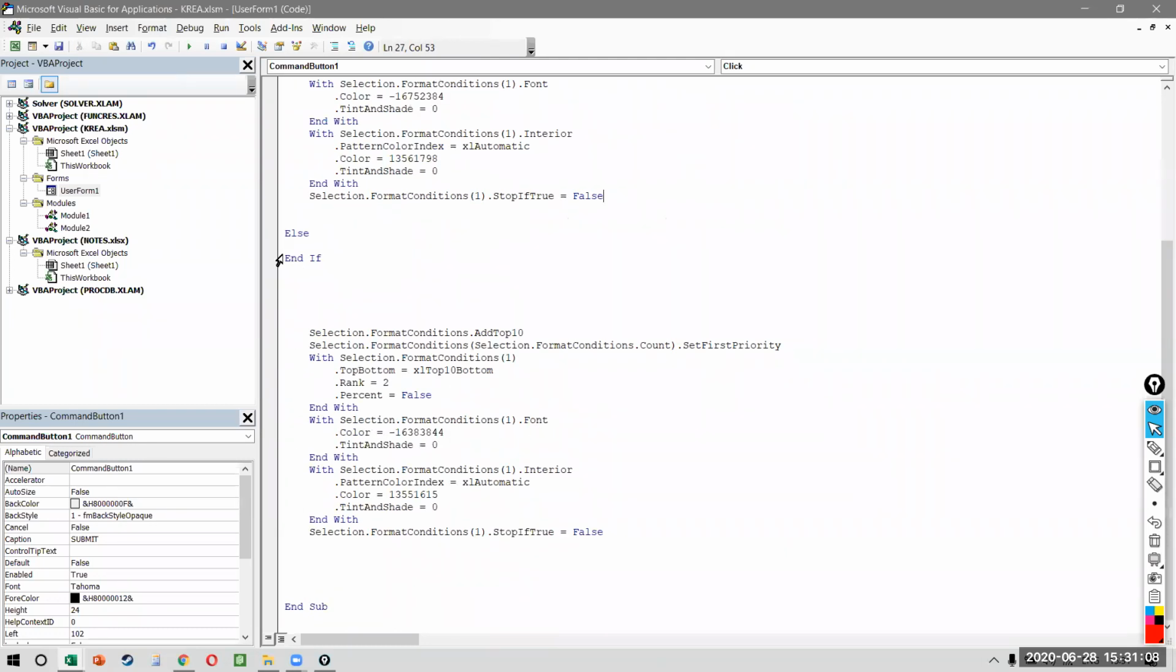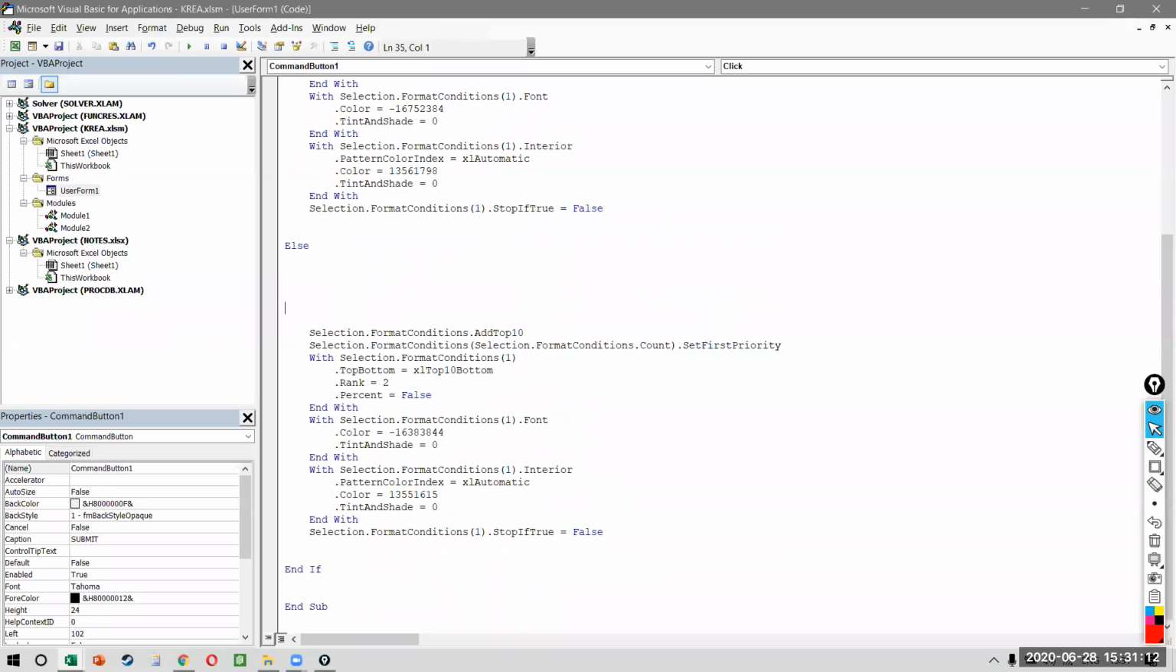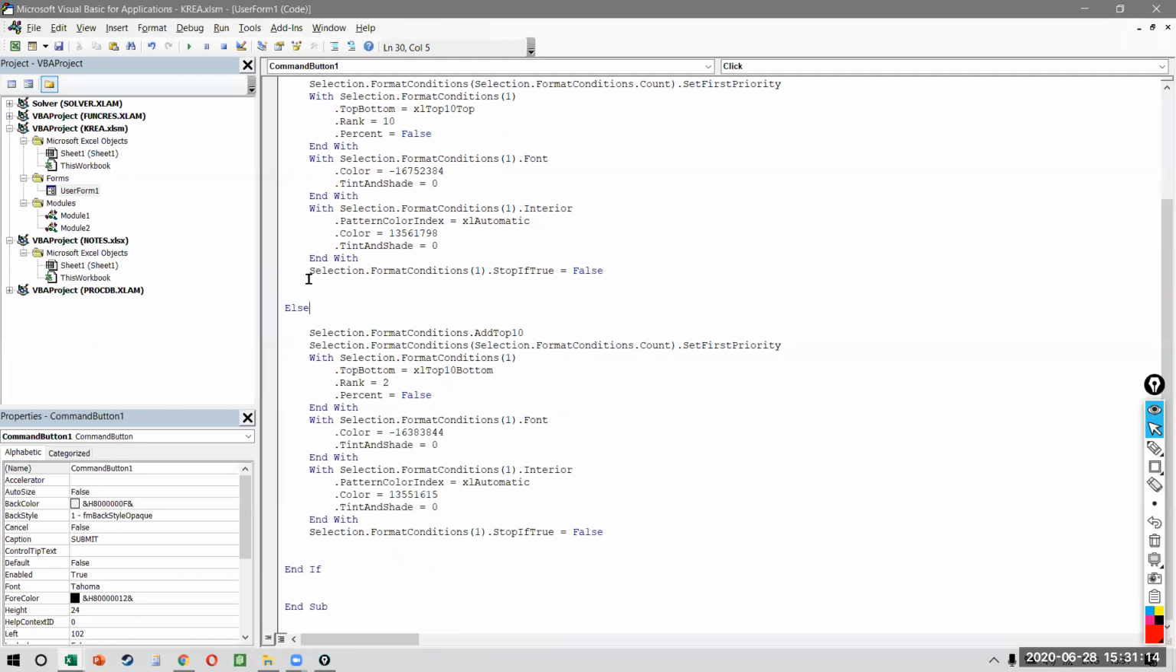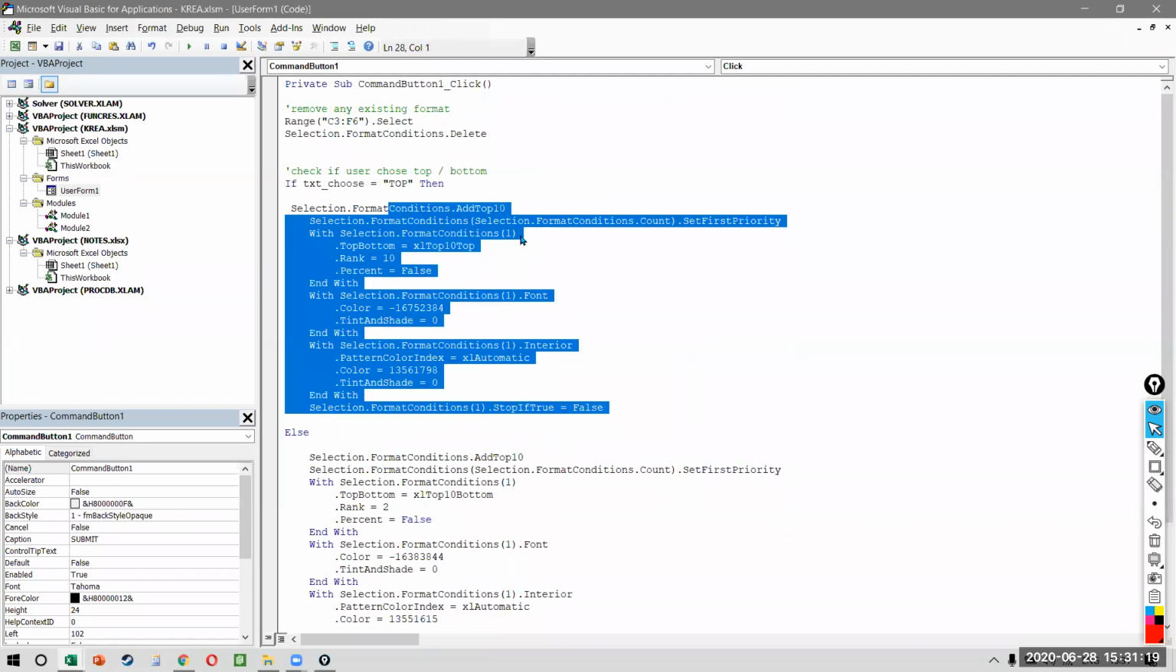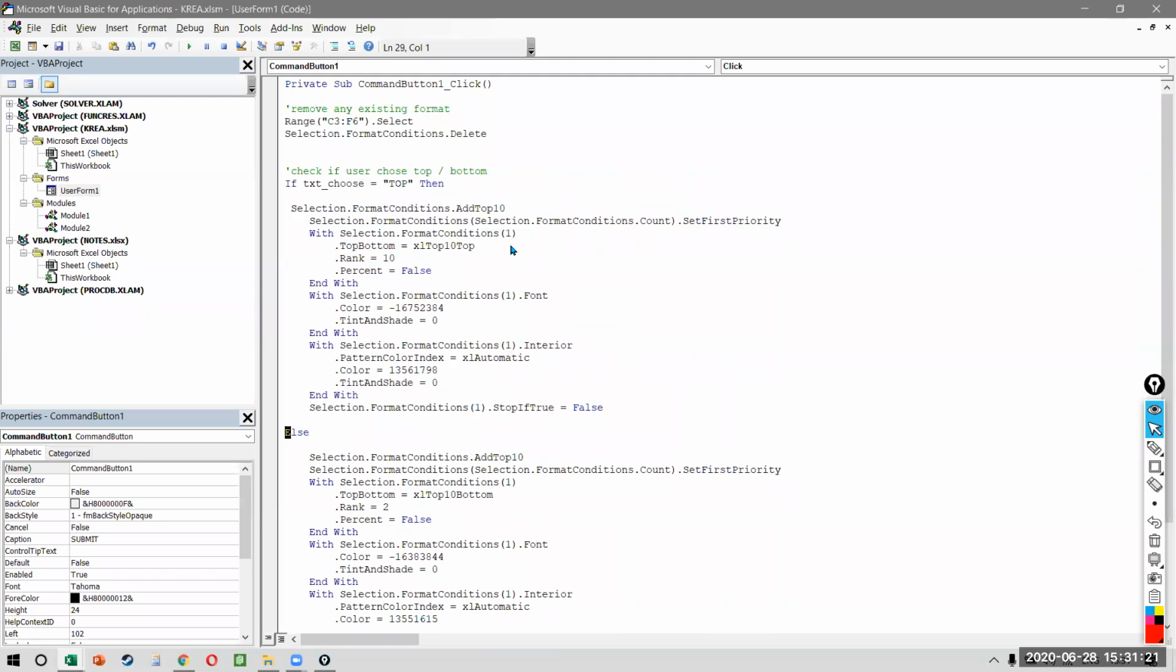Otherwise, this is the part that should work, which means if the user has chosen top, then it should select the top 10. If you notice this part, it says Excel top 10 top. If the user chooses bottom, it should be Excel top 10 bottom. But the number should not be 10. The number should come from the other text box.